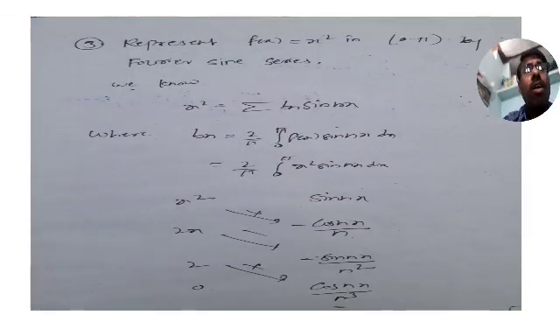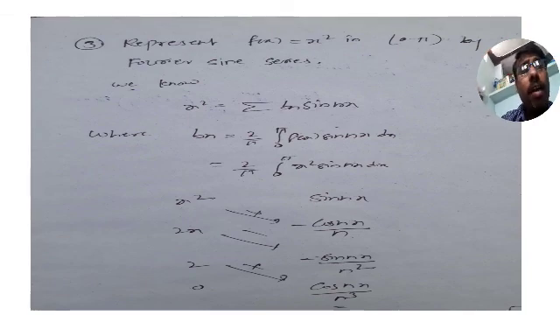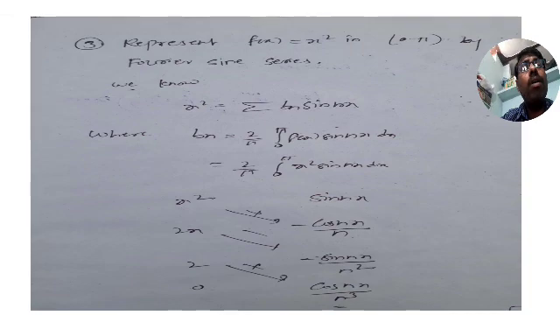Are you able to get what the first term is? Minus x square into cos nx. Second term, minus into minus plus 2x into sin nx by n square, that is 0 for pi and 0. So the third term is 2 into cos nx by n cube. Now upper limit and lower limit. Lower limit is 0 and upper limit is pi. So first of all you have to apply pi, next minus of 0.